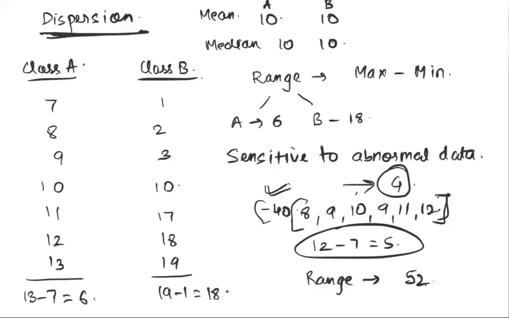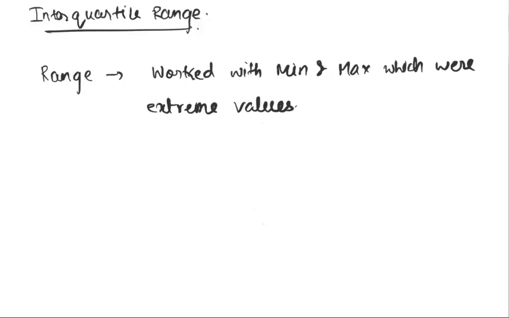That's one of the major claims people make, saying that range is not useful because it uses values that are present at the extreme fringe. It doesn't really care about how the distribution is doing, but just about what the ends of the distribution look like, which was a common claim that a lot of people made. In an interest to remove that problem, people came up with the idea of interquartile range. What's interquartile range? To understand it, we'll discuss a few terms: any distribution can be divided into its quantiles. What are quantiles?